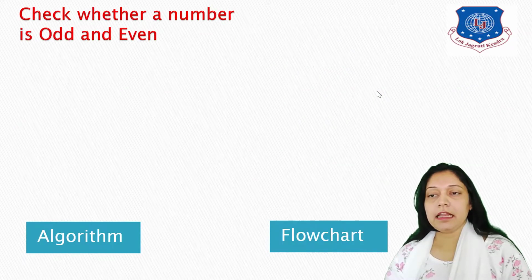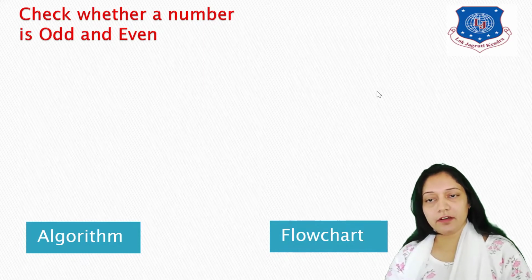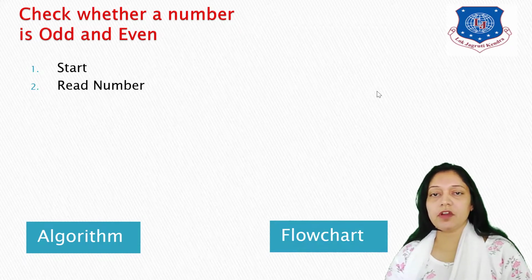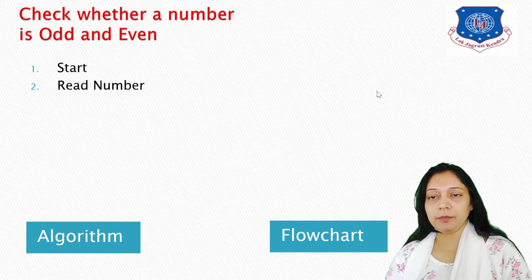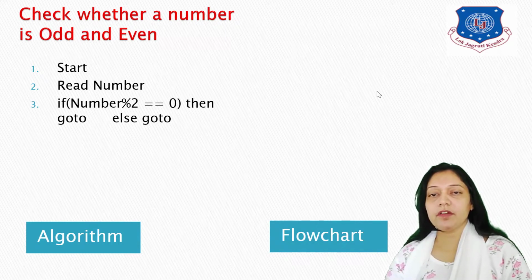Next, let's see one more example to check whether a number is even or odd. We'll see how to write down the algorithm, and then we'll do the flowchart of it. So start. First you have to read a single number, so read number. Now to check the condition, use if, and within the bracket write down the condition. What is my condition? Number modulo 2 equal 0.